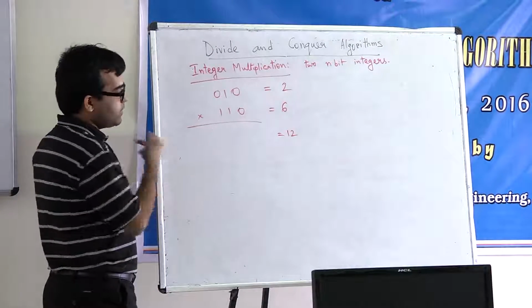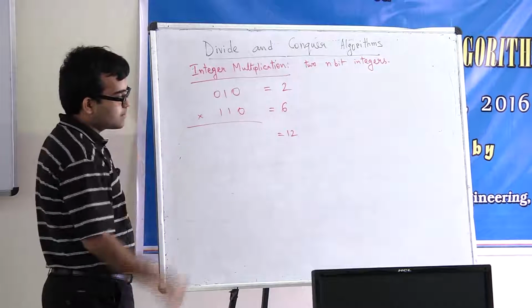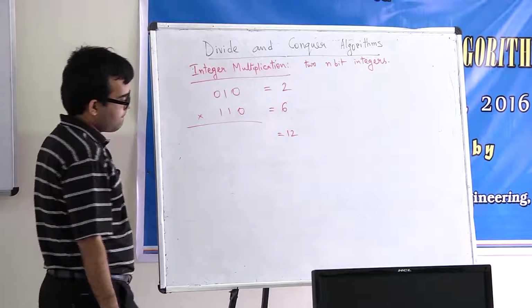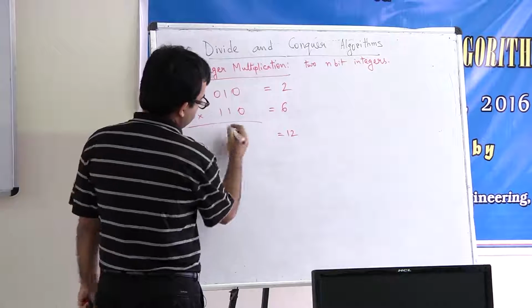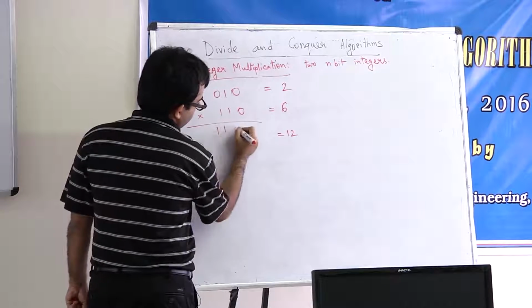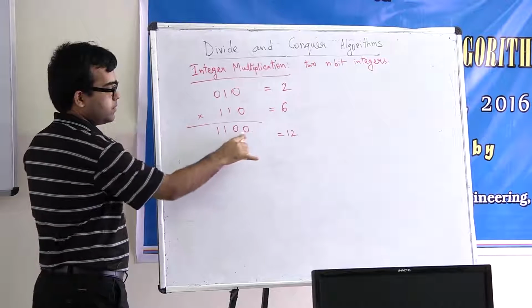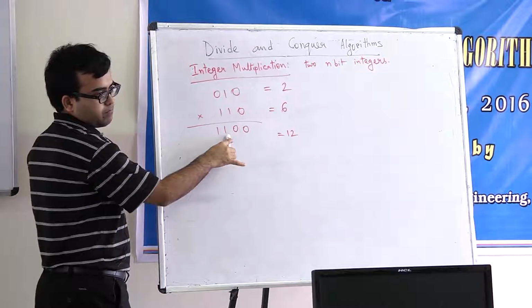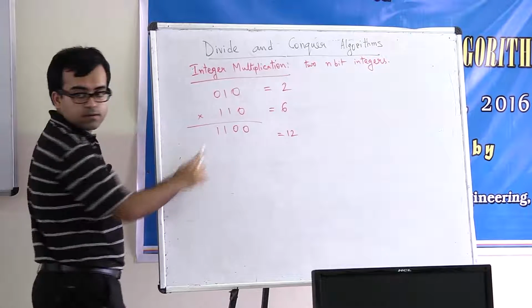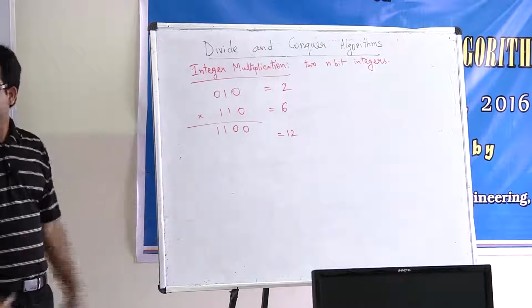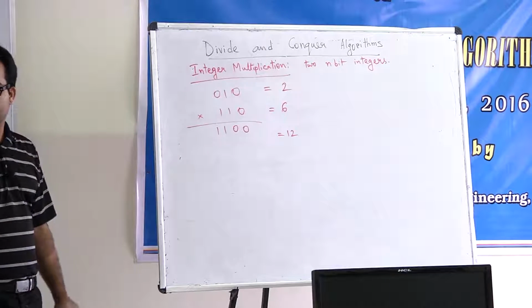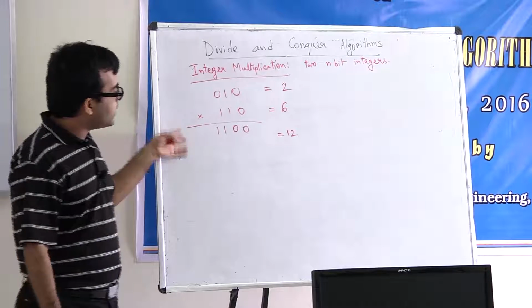Now what is 12 in bits in the binary system? This is correct, right? This is for 1, 2, this is for 4, this is for 8. So it's not going to be 6 bits. In fact, you can show that it's going to be at most 4 bits.